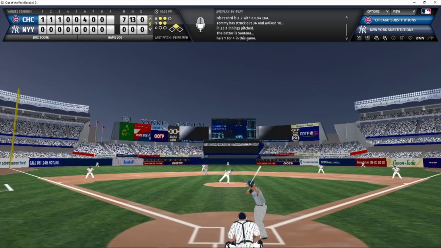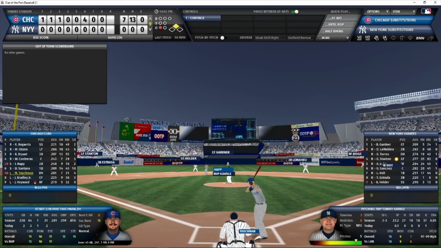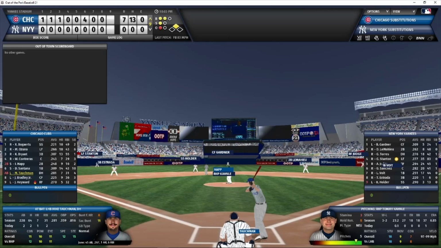Looking for the sign. Here's the pitch. Strike 3 called, and Santana heads back to the dugout. That was a fastball at 96. And now Tauschman is the batter. 1 out, 1 man on.